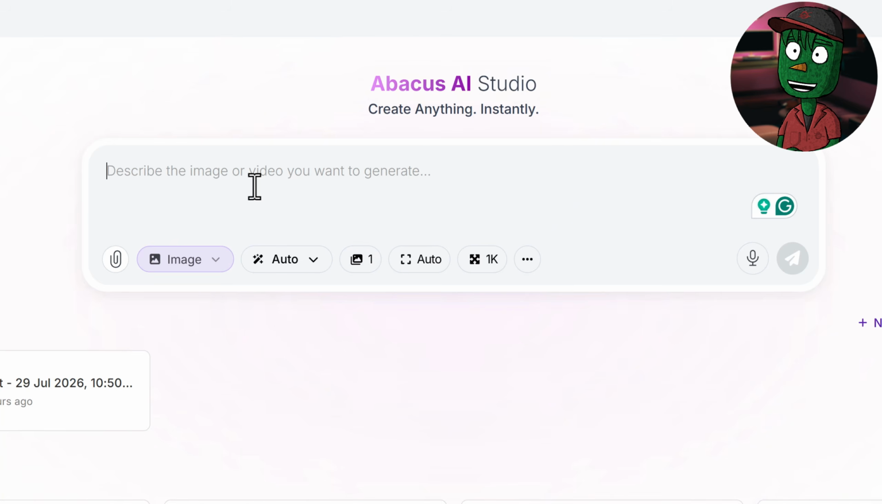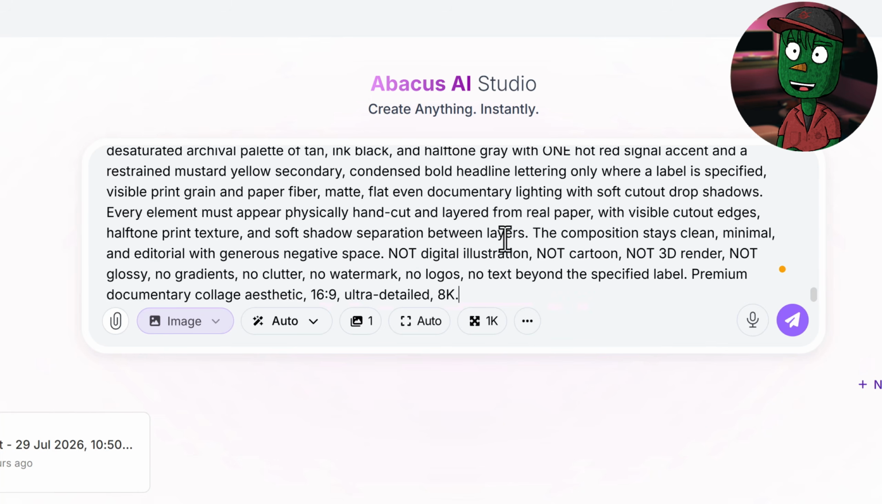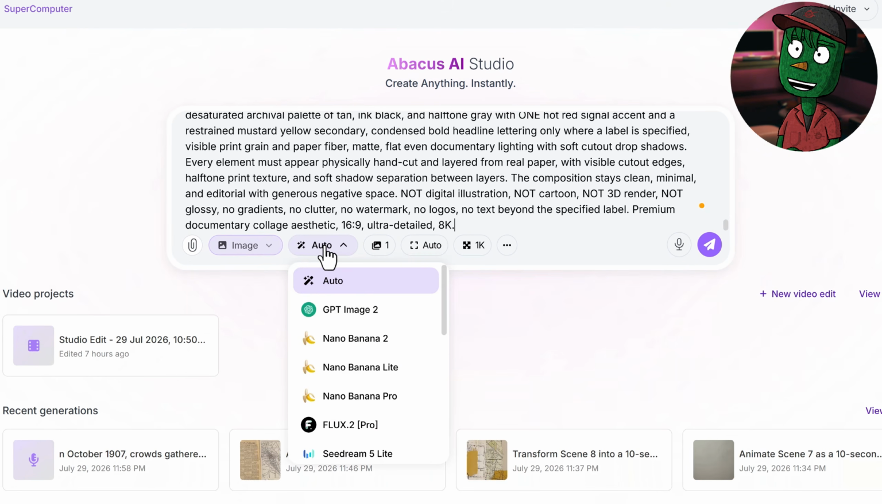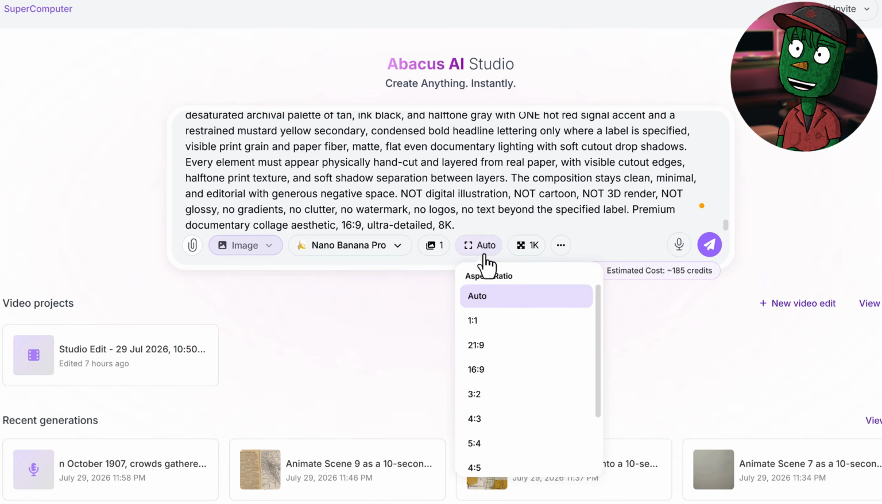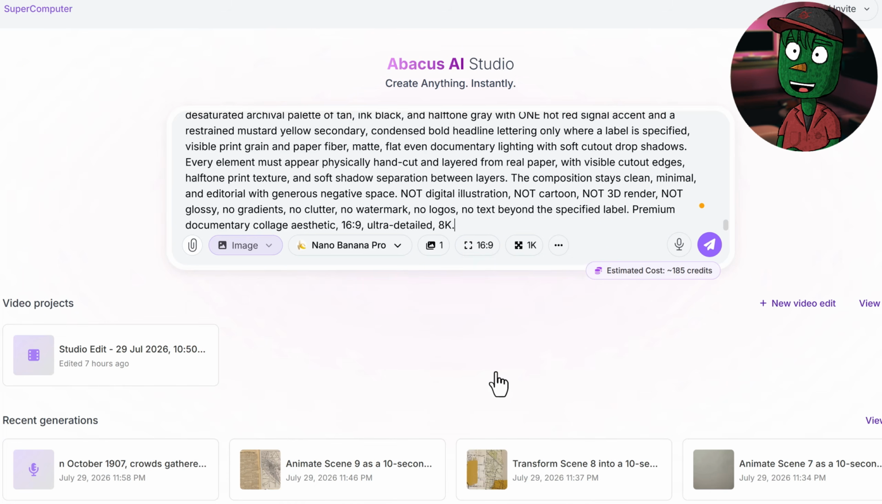So the first thing we need to do is to paste the prompt here. Once you have your prompt here, come down to where you see Auto here, and make sure you change it to Nano Banana Pro. I tried using GPT Image, but it's not giving me a good result like Nano Banana. Next, click on Auto here, and make sure it changes to 16:9. Once you're done with all that, just click on the Generate button here.